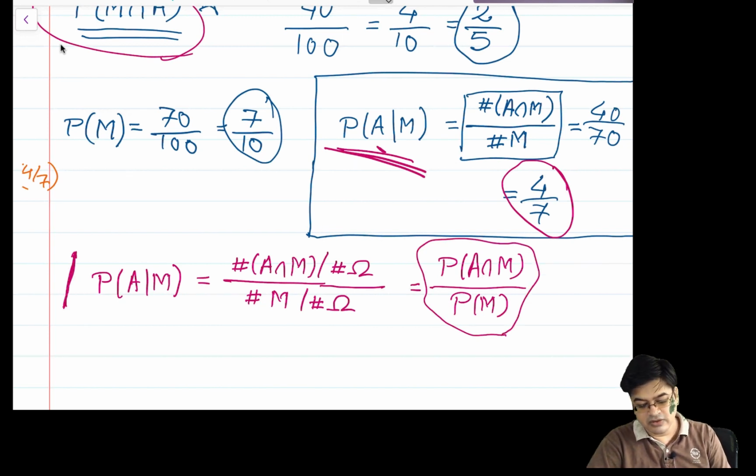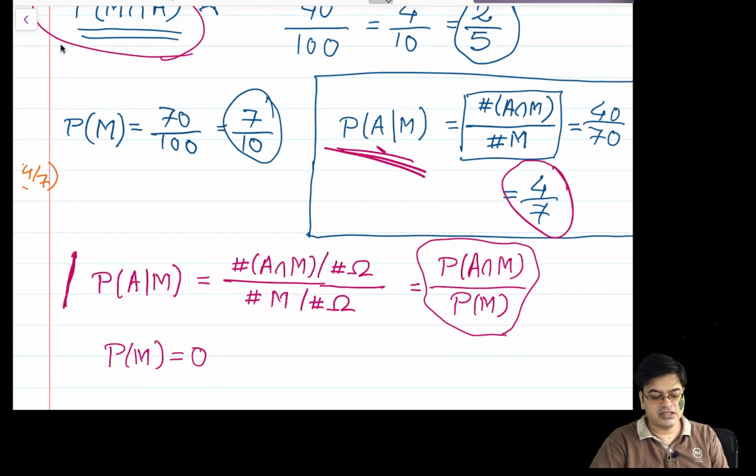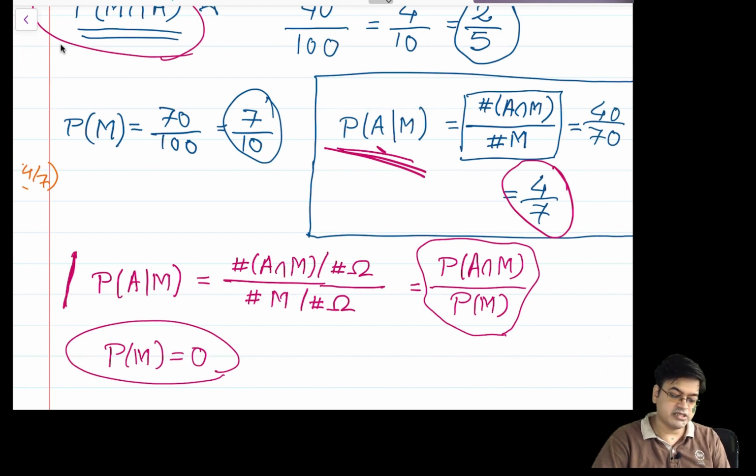Now let us see when this is undefined. Suppose the probability of M is equal to 0, that is, finding a male candidate is 0. Then will this probability be defined? Whenever the probability of M is 0, it doesn't make sense to compute conditional probabilities of the form A given M, because there is nothing to occur. If there is nothing to occur, why should you compute given that it has occurred?